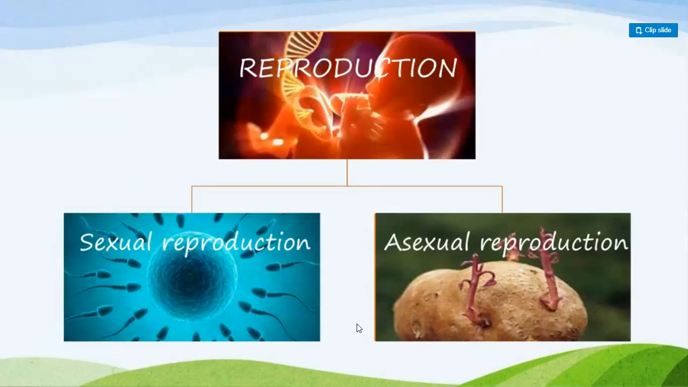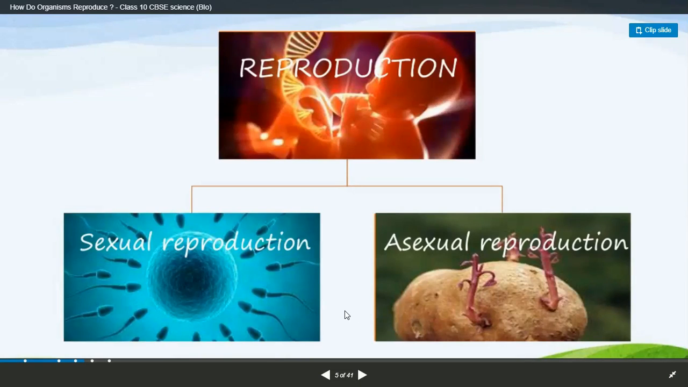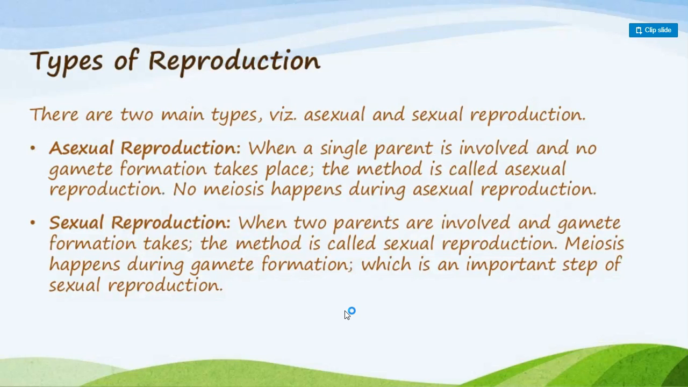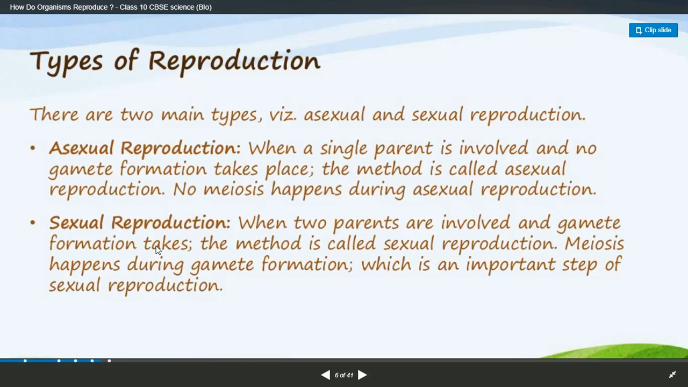So what are the modes of reproduction? Sexual reproduction and asexual reproduction. Sexual reproduction I will explain in detail in the coming slides. And what is asexual reproduction? Asexual reproduction is a reproduction in which we don't require gametes or two parents. These are the two modes, the two types of reproduction: asexual and sexual.